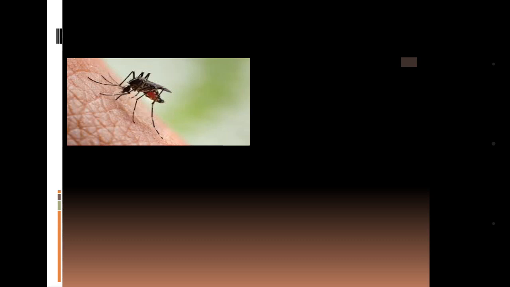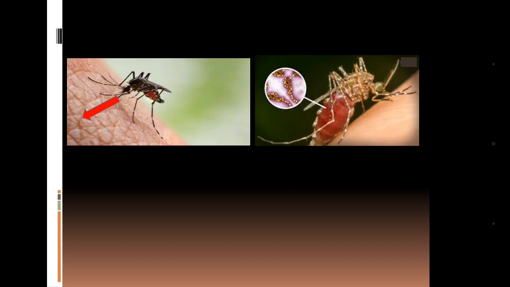Second type of food chain. Here you can see one mosquito is biting a man's skin and it is taking nutrition. Again this mosquito is becoming the host of a virus, that can be dengue virus or chikungunya virus.